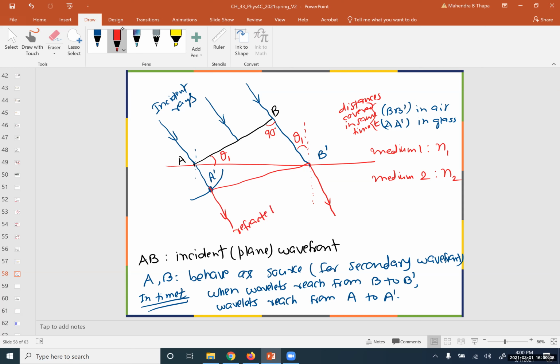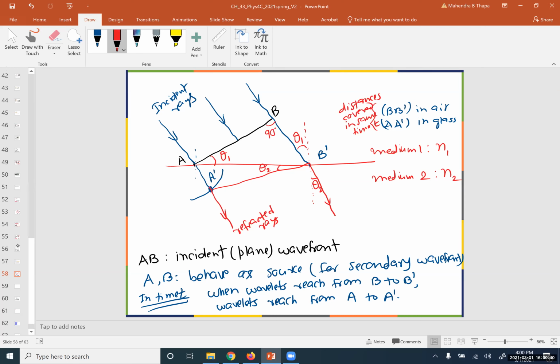Refracted rays. Okay, so we have to consider the angle. If this angle is θ2, then again, by using the same concept, we can say that this angle is also θ2. Okay, so let's do some math over here.